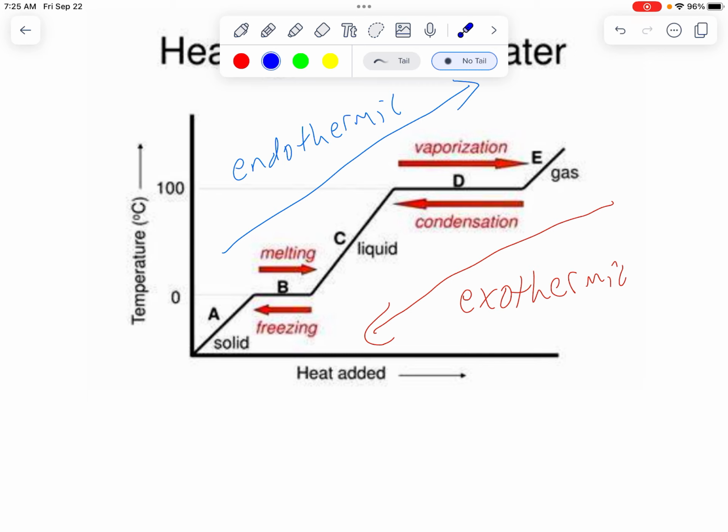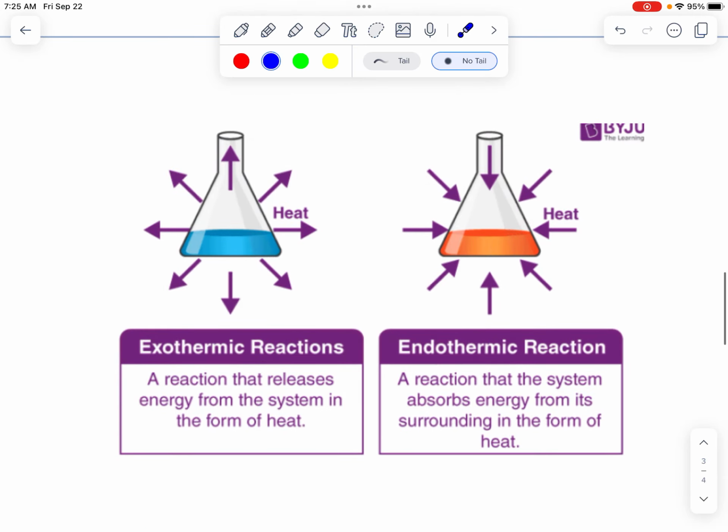One thing to keep in mind is that if it asks you which of the following is exothermic, for example, there's a whole bunch of options here. Going from A to B is not exothermic, but it would be endothermic, right? If it's asking for exothermic, any of these, E to D, E to C, E to B, C to B, any step where it's going from a higher energy step to a lower energy step, even if it skips around, those would all be exothermic. And the same in the other direction. If it's going from A to B or A to C or B to E, any step where it's starting at lower energy and getting more energy, that's an endothermic process. So you have to mark all of those that would be correct. Okay? All right, that's it.